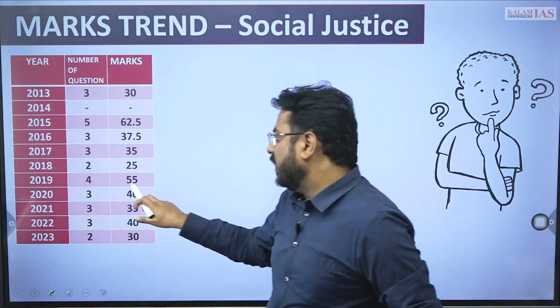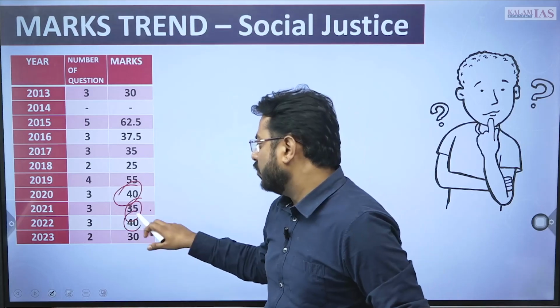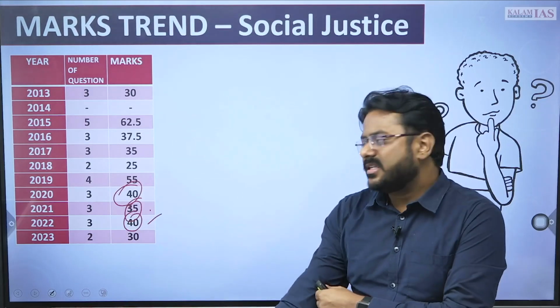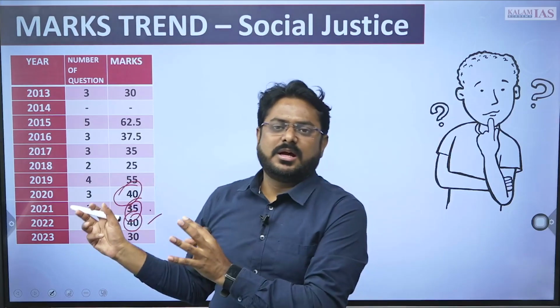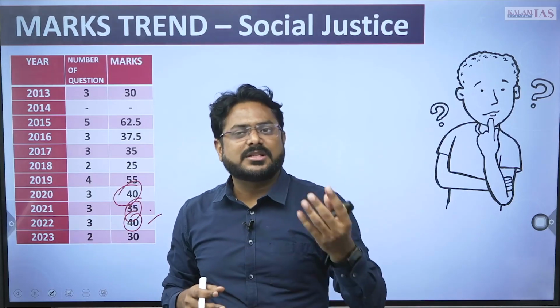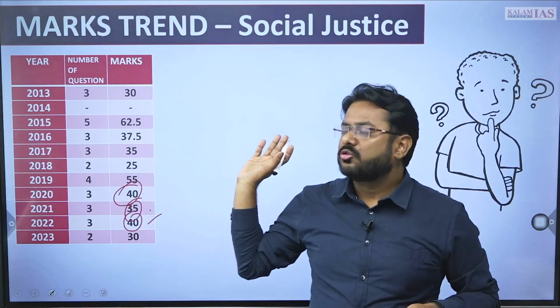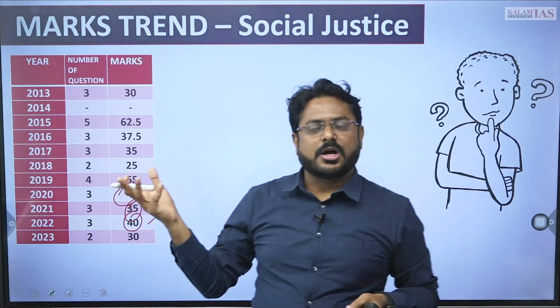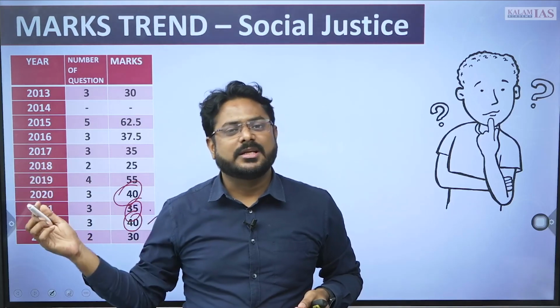Like in 2020 there was 40 marks question, in 2021 35 marks question, 2022 it was 40 marks question, and this time only 2 questions has been asked specifically from this section. Okay, there are few questions like the Competition Commission of India which you can think may be put into the social justice part, but as the Competition Commission of India is a statutory body, it should be put in the polity section part.